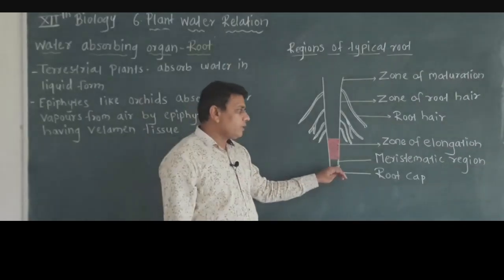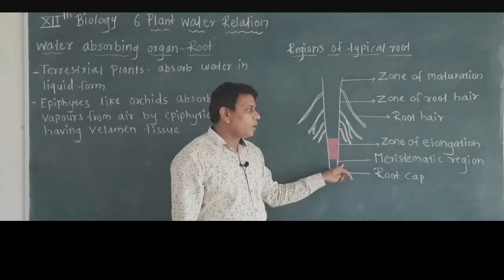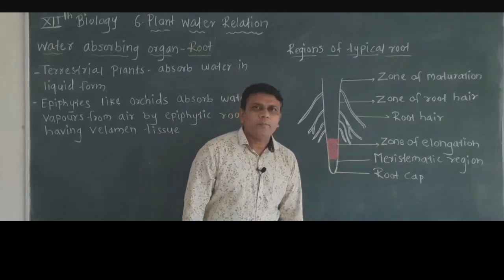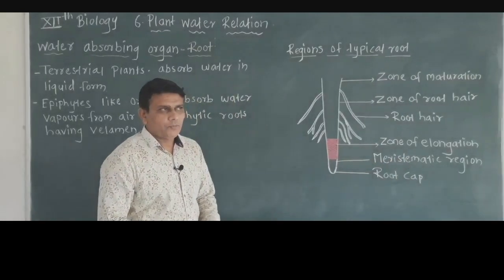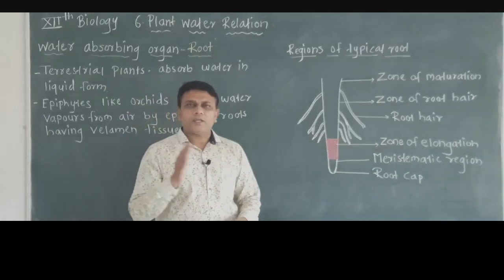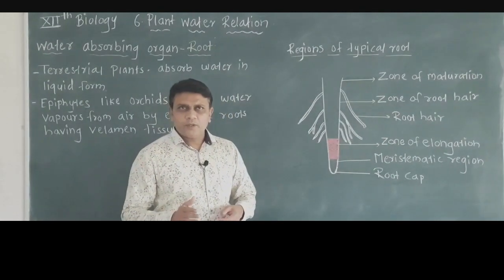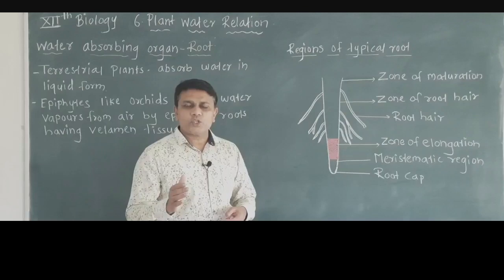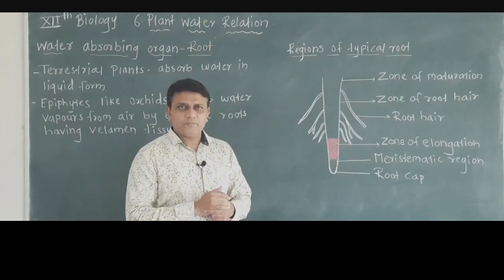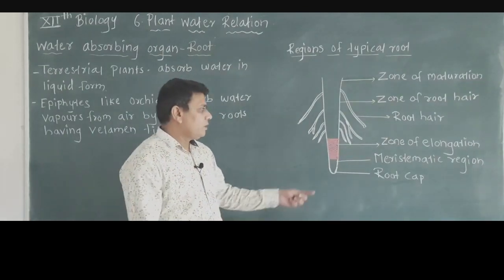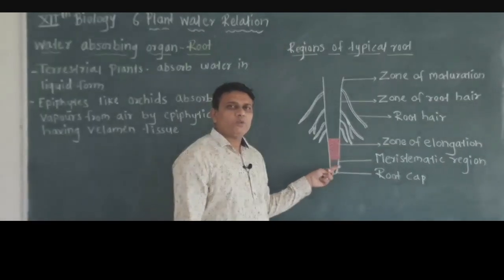Then the region next to the root cap is called the meristematic region. The meristematic region consists of meristematic tissue, which carries out cell division, and due to cell division the cells get added to the root.